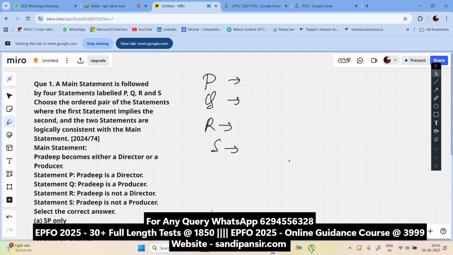That means what happened here? Now, there is a concept here that you might find. Watch very closely what happened here.